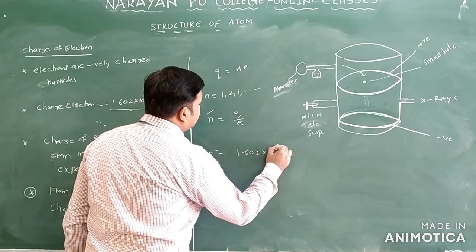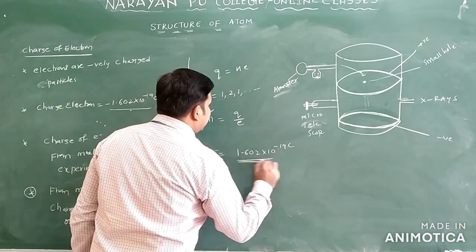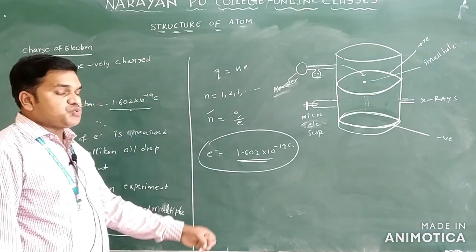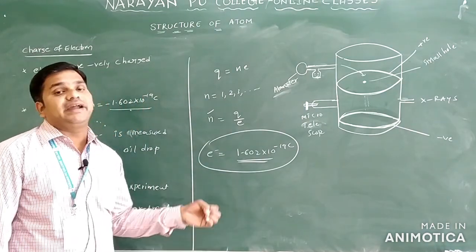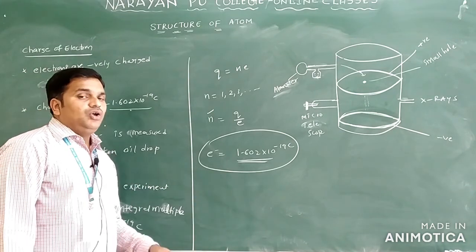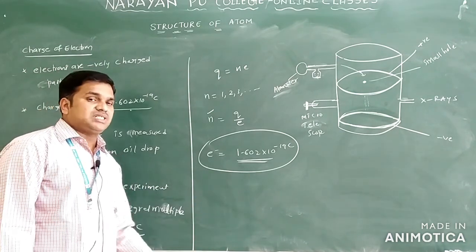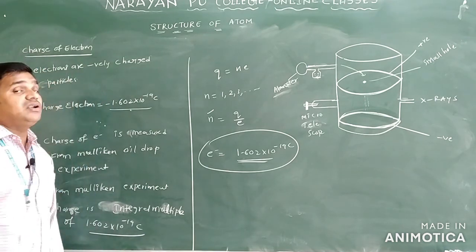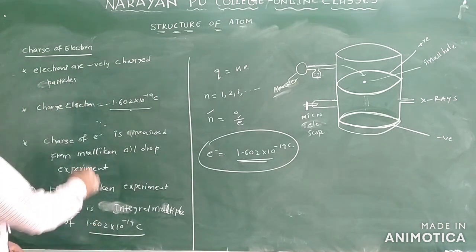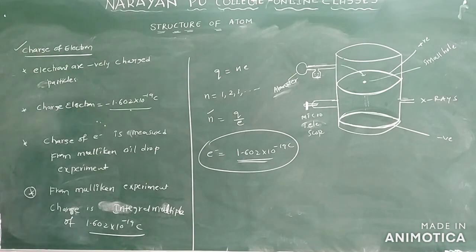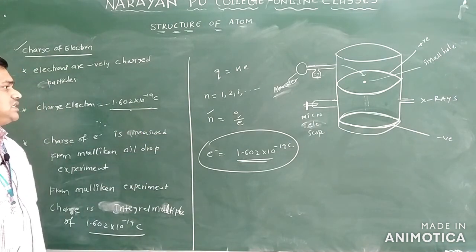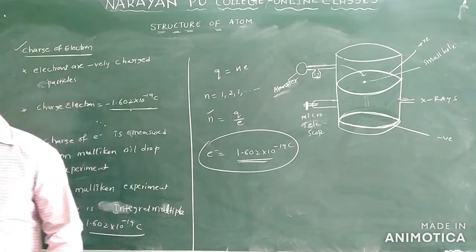1.602 into 10 power minus 19 coulombs only. So this is for which one? Charge of electron. We can put the negative, that is the charge of electron. We can put the positive, that is for which one? Charge of the proton. We will discuss later. This is regarding the Millikan oil drop experiment. What are you finding? You are finding the charge of the electron. What is the charge of electron? Minus 1.602 into 10 power minus 19 coulombs only.